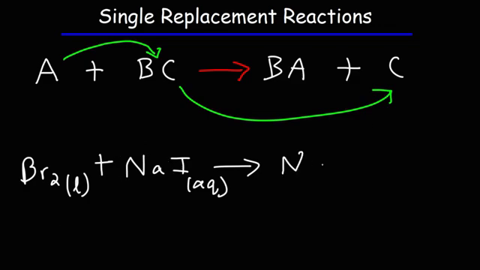So what we're going to get is sodium bromide, which is in aqueous form, plus elemental iodine, which is a solid. So in this case, we have a nonmetal displacing another nonmetal out of the solution. That's the second type of situation that you'll see when dealing with a single replacement reaction.